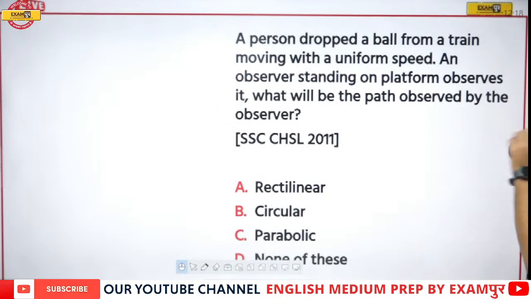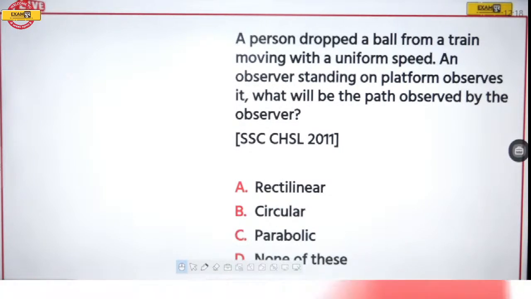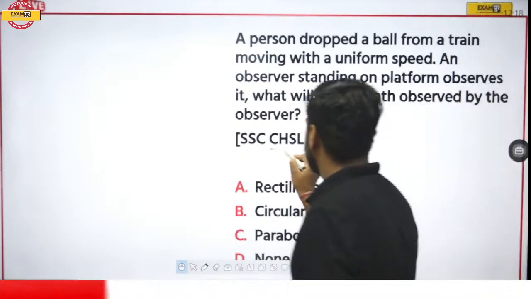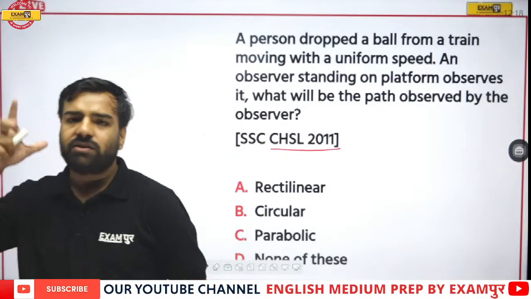Next. A person dropped a ball from a train moving with a uniform speed. An observer standing on a platform observes it. What will be the path observed by the observer? Now this is from CHSL 2011. Just try to use your mind.